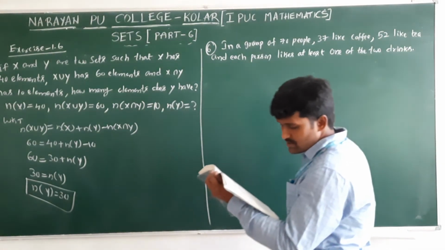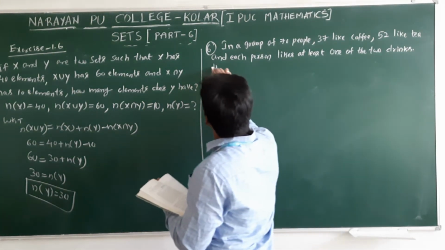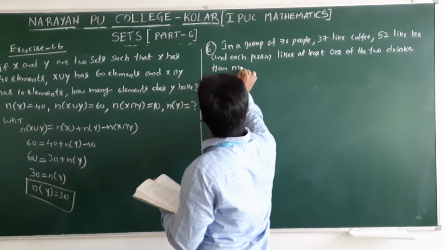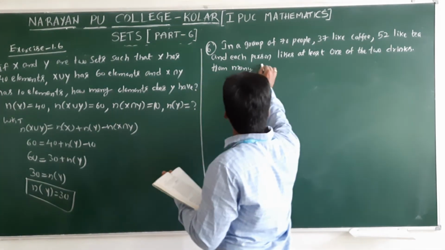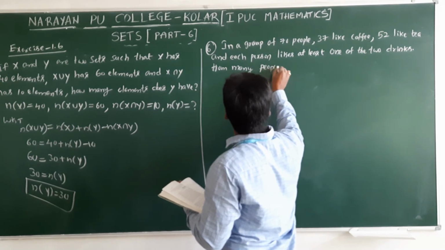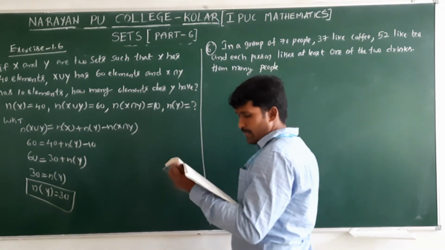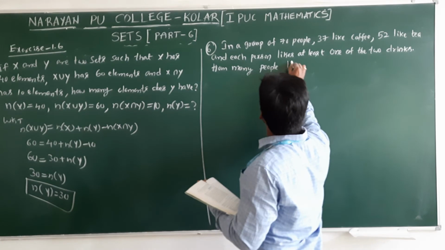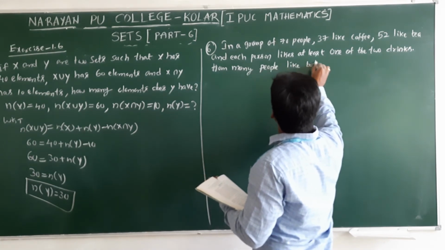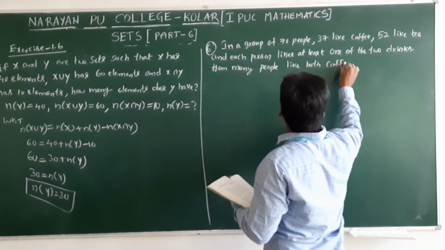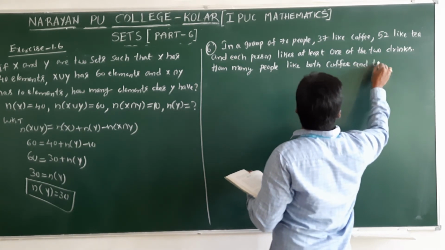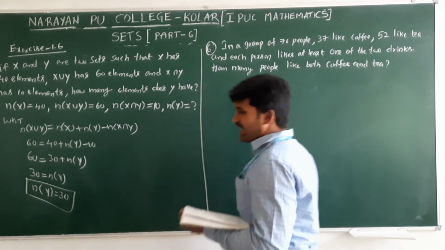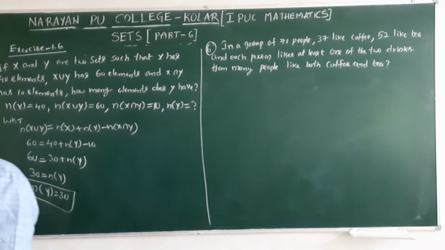How many people like both coffee and tea? We need to find N of A intersection B.